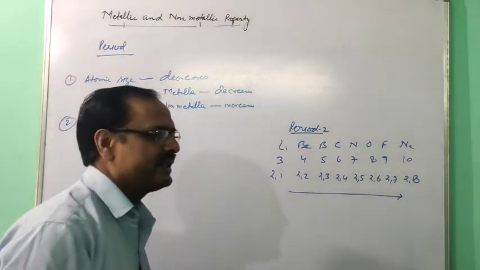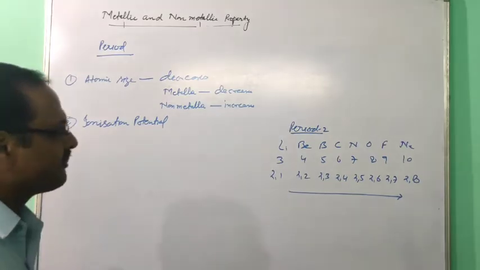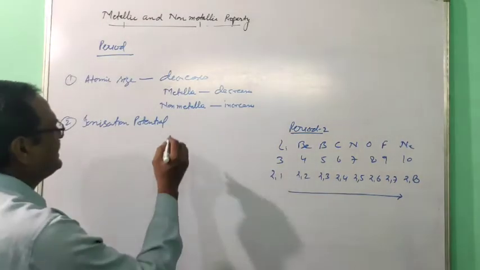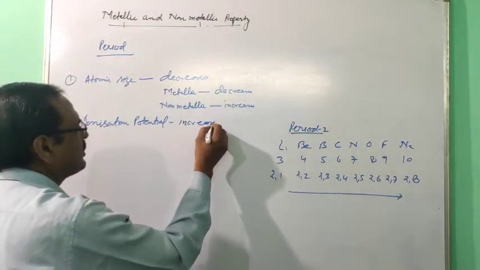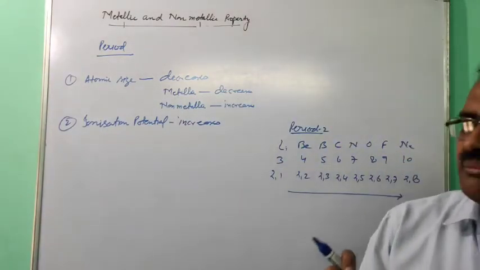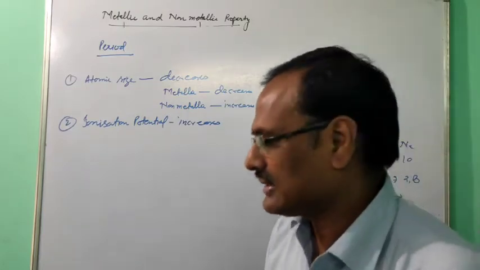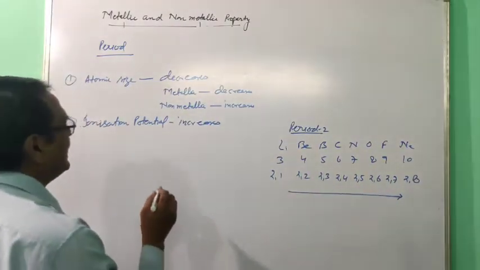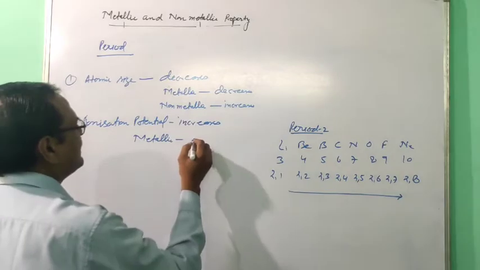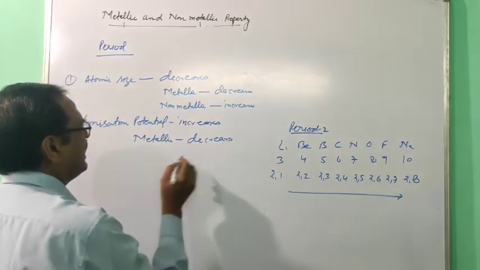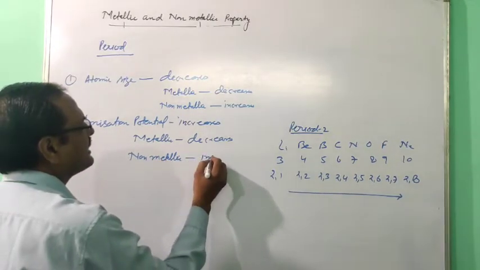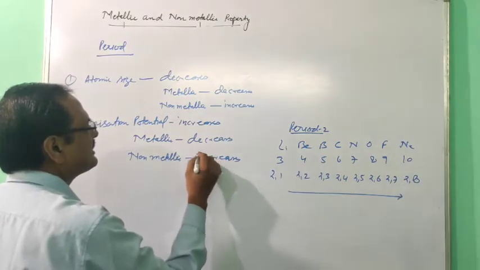Now next periodic property, that ionization potential. Already you studied, when we move in a period from left to right, ionization potential increases. So if the ionization potential increases, it is difficult to remove electron, but it is easy to gain electron. So what will happen? That metallic character decreases and non-metallic increases.